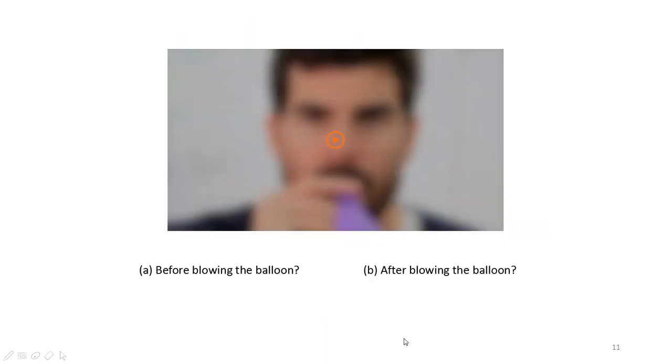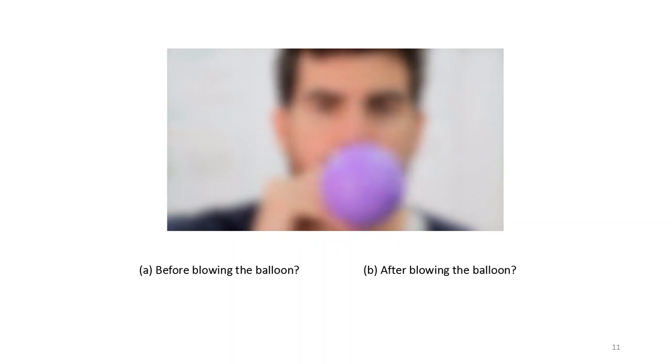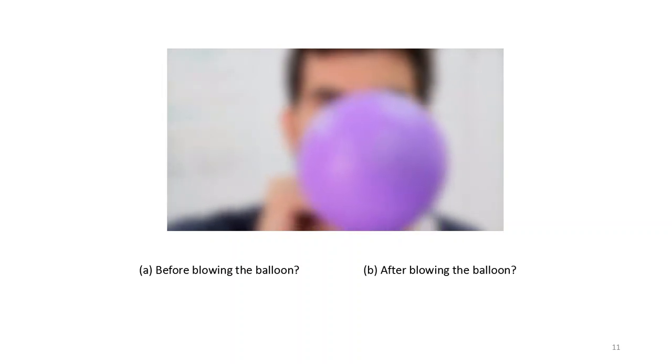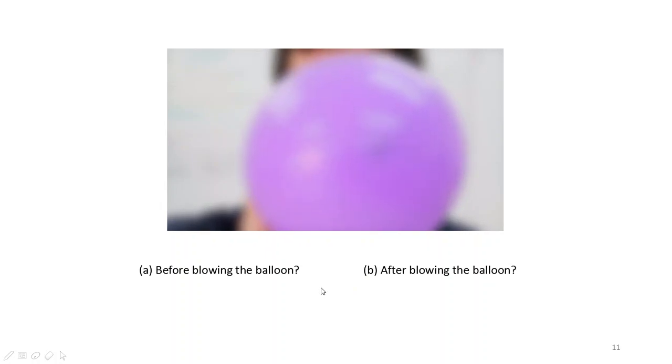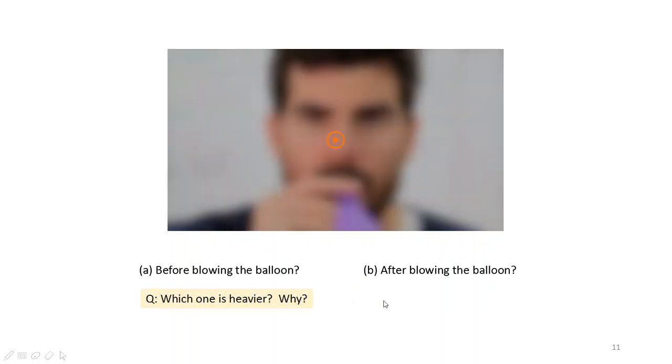Look at the last video. A man is blowing a balloon. A is before blowing the balloon, and B is after blowing the balloon. Which one is heavier? Why? Heavier means something has mass. Okay, so the answer is B is heavier, air has mass.